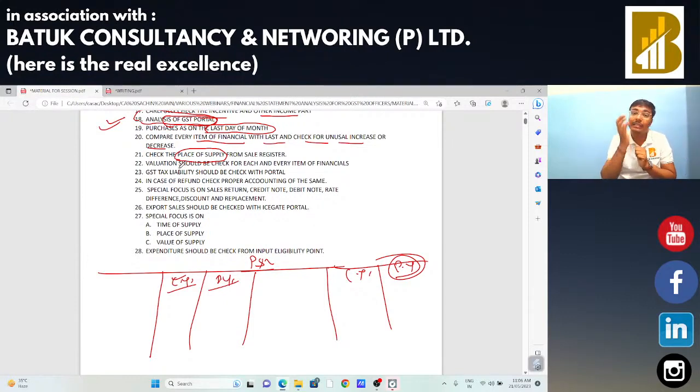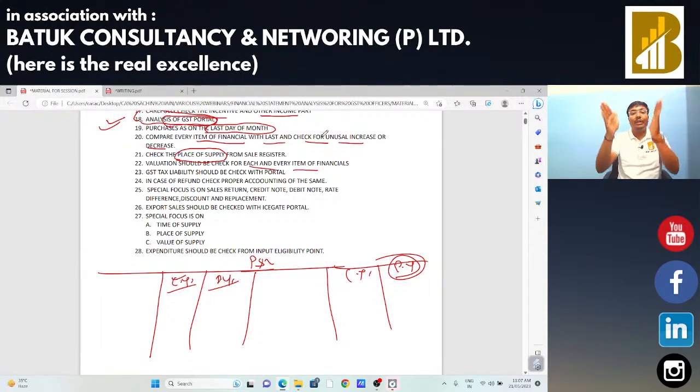So we need to decide the same from the analysis of the place of supply. So we need to check the same from the sales register. Okay, that is our responsibility when we are doing the analysis of the sales register. At that time we need to check the place of supply. Valuation should be checked for each and every item of the financials.